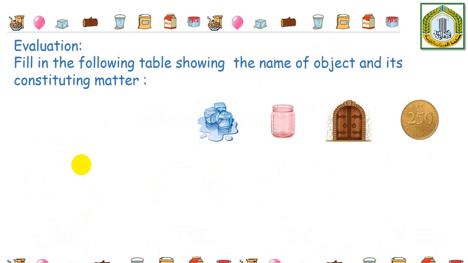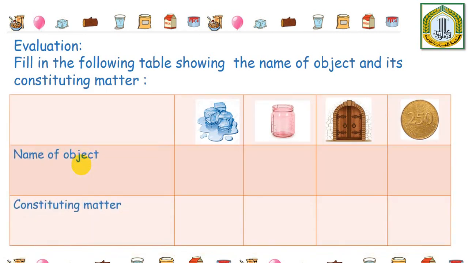So, in order to make sure that you understood what we mean by the object and the matter constituting it, you are now going to fill this table. We have here 4 different objects. You have to tell me the name of the object and the constituting matter. Constituting matter, I'm reminding you, is the matter that constitutes this object, or what this object is made up of. Okay, pause the video, try to solve, then come back here to correct.